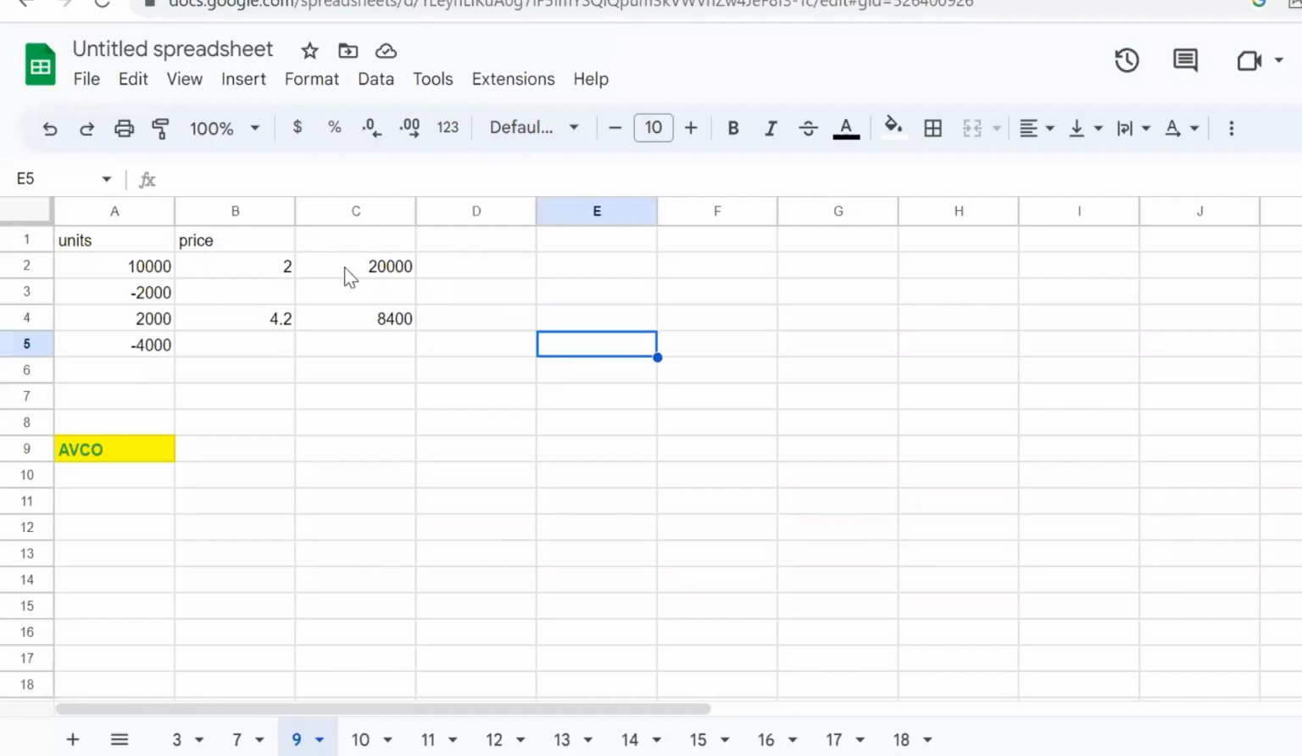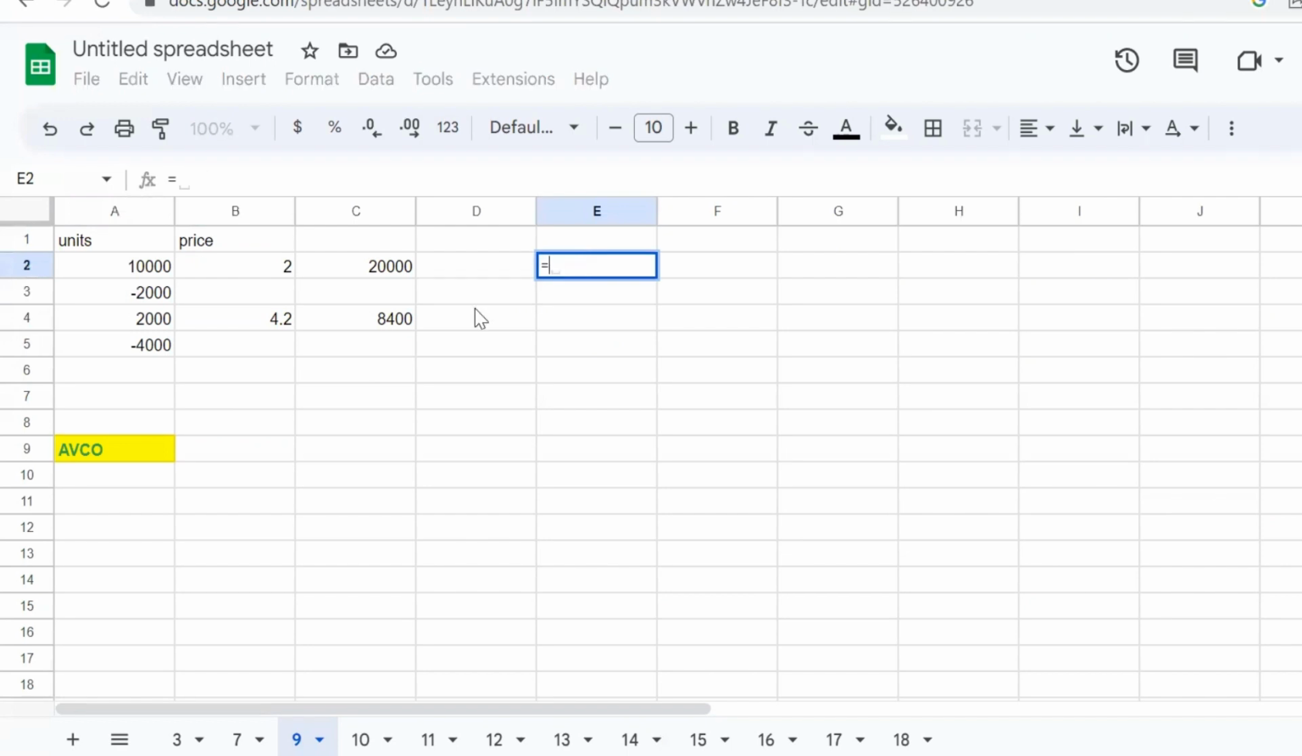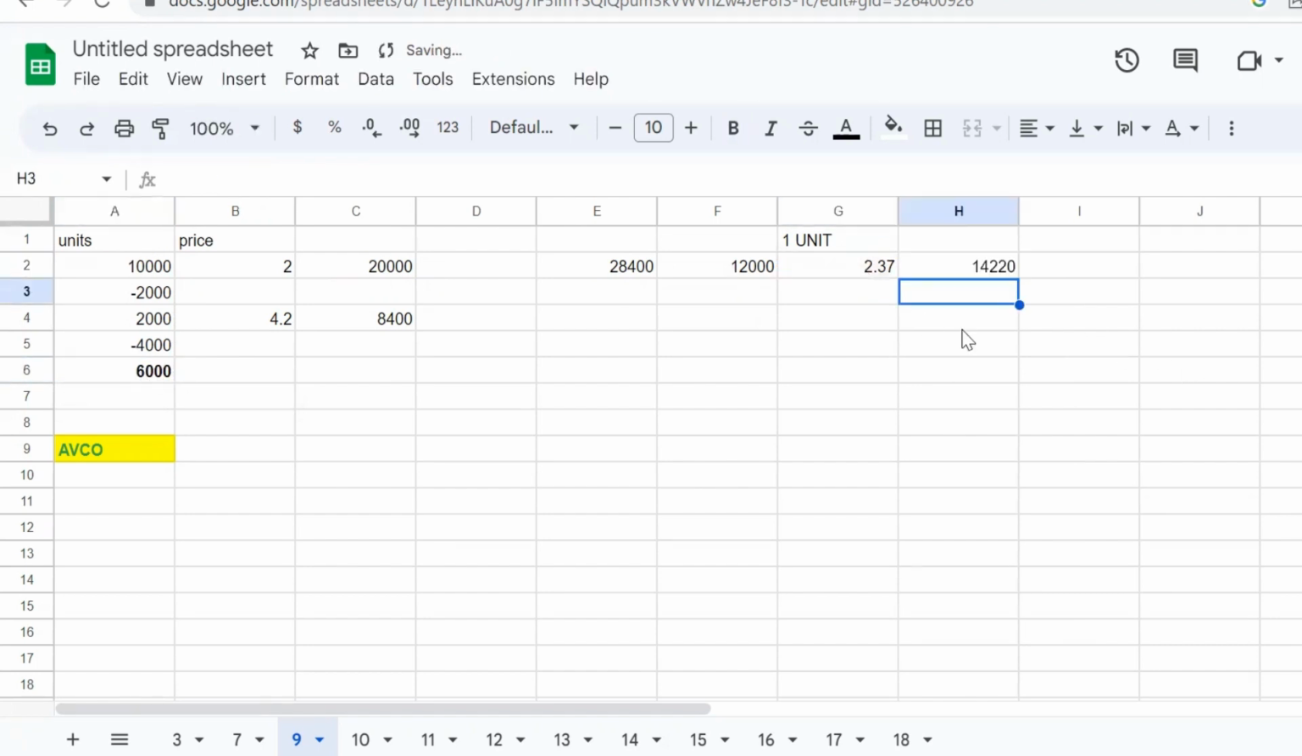Here is our data, and we see the purchases with plus and sales with minus. To find the average cost, we just need to summarize these figures for purchases and summarize units. So the average price for one unit would be this. Let's round it. And let's calculate the price for 6,000 units. So this would be our answer.